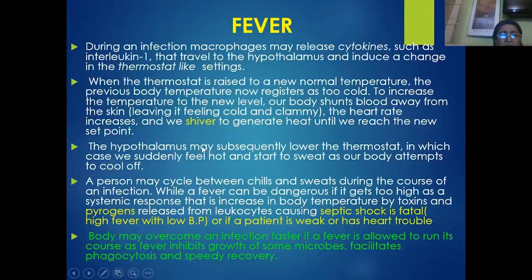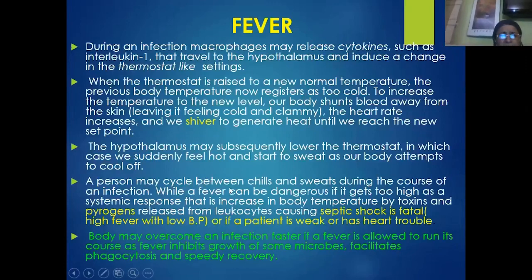So you'll see the regular cycles of shivering and sweating, particularly in viral infections and also in malarial infections, like malarial fever, where you'll see the shivering, which causes a rise in body temperature, which causes the fever, followed by the sweating, which lowers the body temperature.